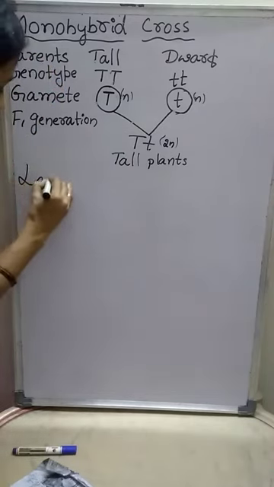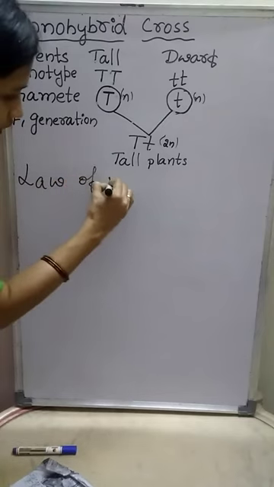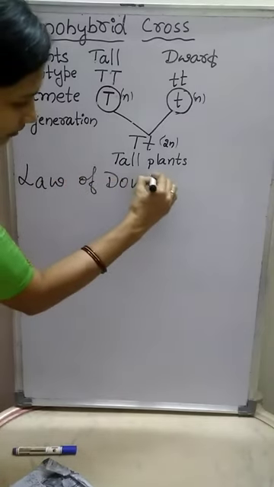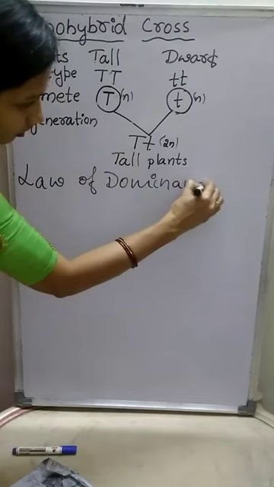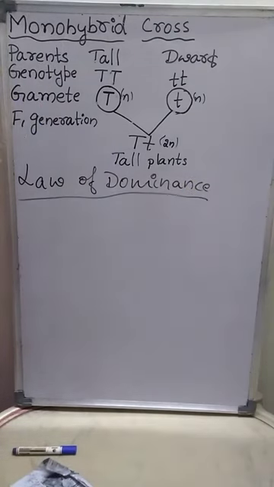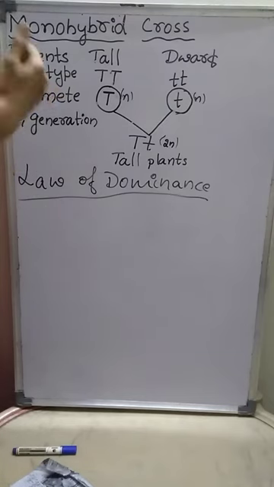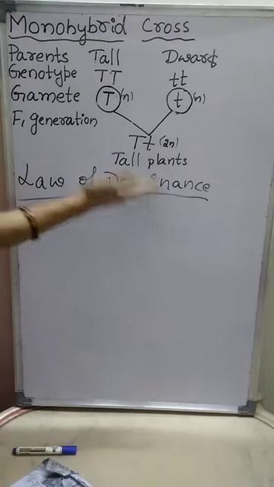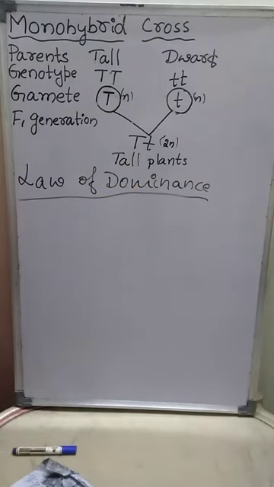Law of dominance means a character which is expressed in the F1 generation by suppressing the expression of the recessive gene is called the dominant character, or the dominant form of a character.